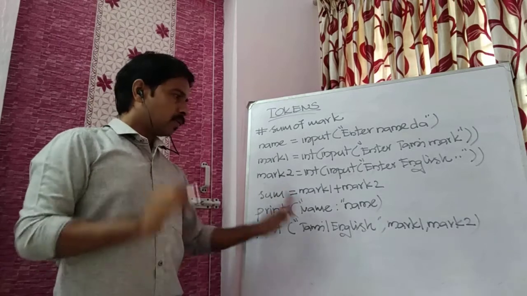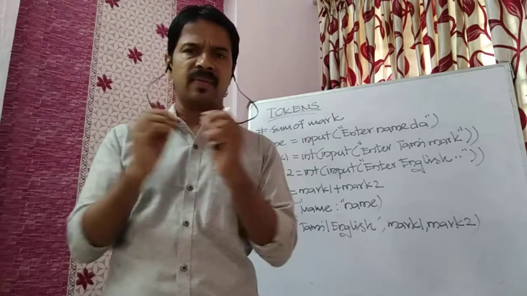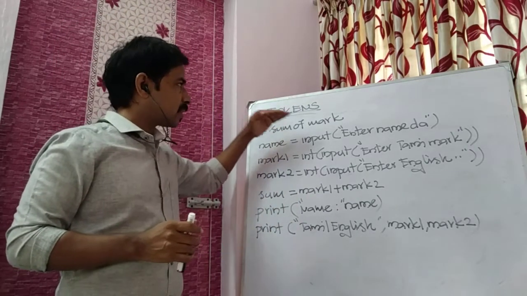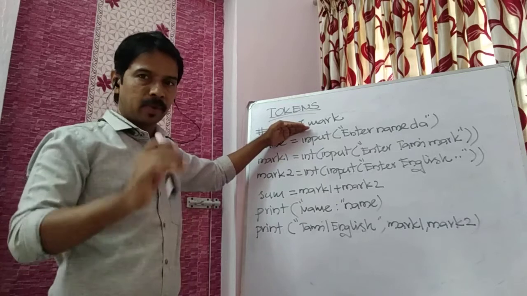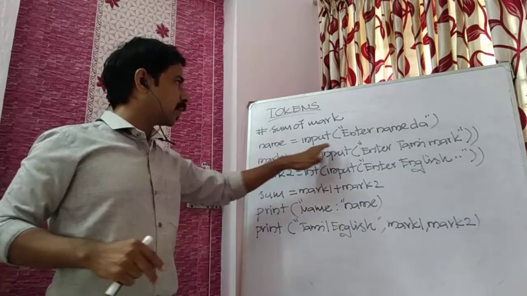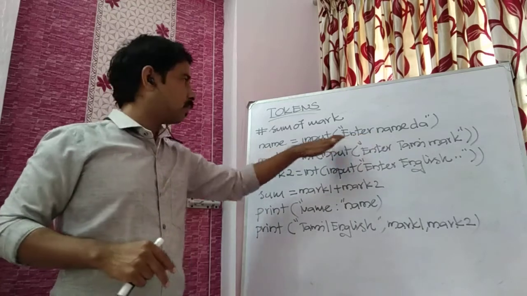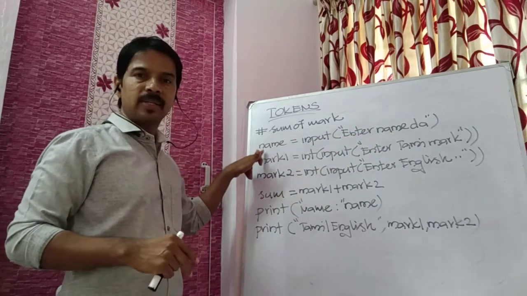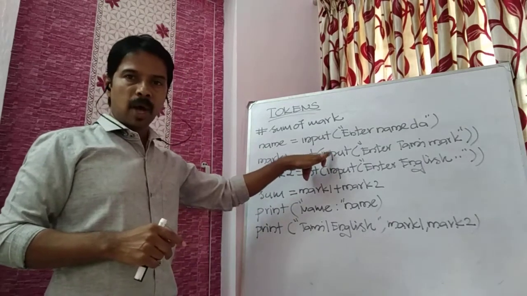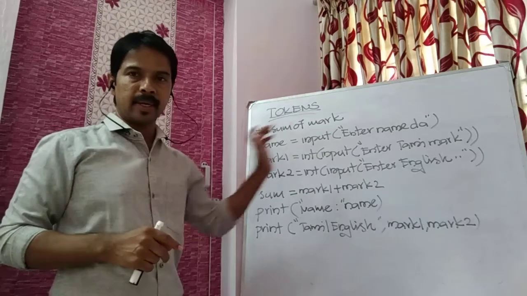In this program we haven't done anything very big, very simple work only. Our aim is to find the sum of marks. We are assuming we have 2 subjects. First we get the student name, which is stored inside the variable name. Next we get mark1 for Tamil and mark2 for English.